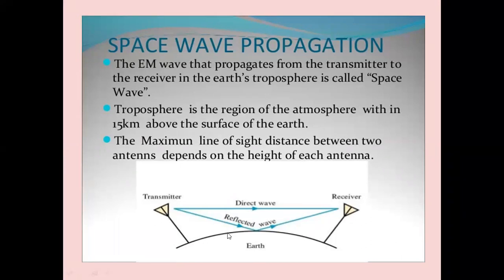D is the spacing between transmitter and receiver, the radio horizon. So the radio horizon, or the distance between transmitter and receiver, depends on the height of the transmitting antenna and the height of the receiving antenna. The distance is given by the formula d = 4 root HT plus 4 root HR. HT and HR are the heights of the transmitting and receiving antennas above the ground in meters, and d we are calculating in kilometers.